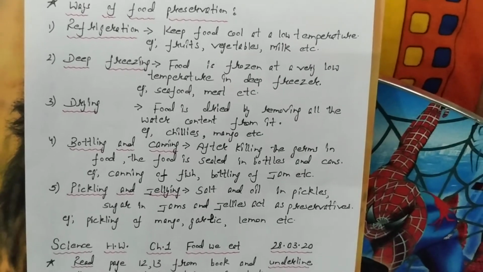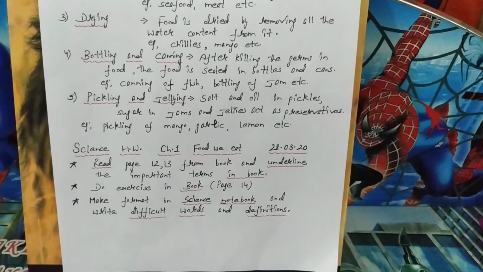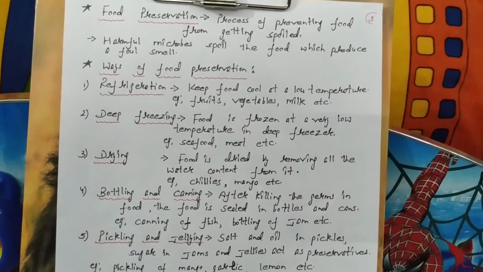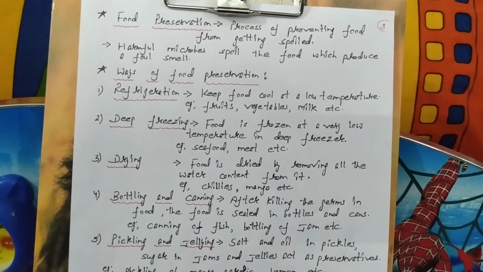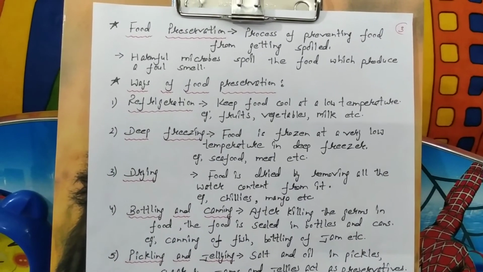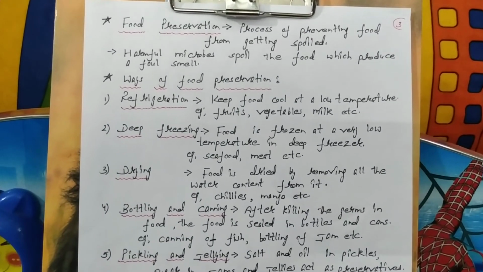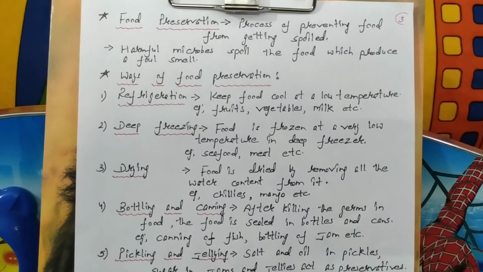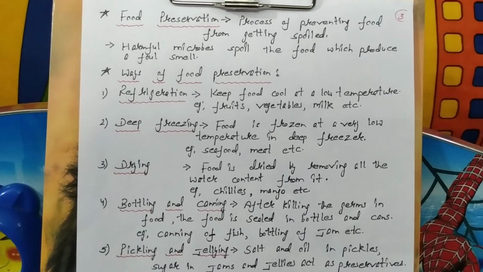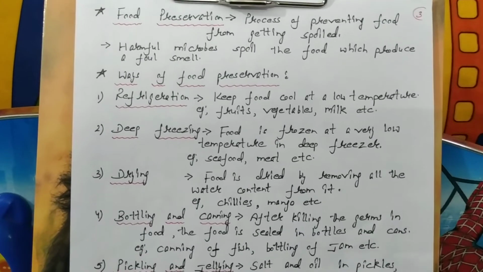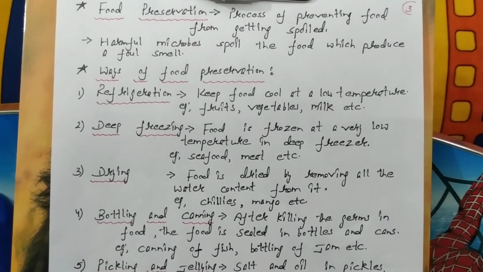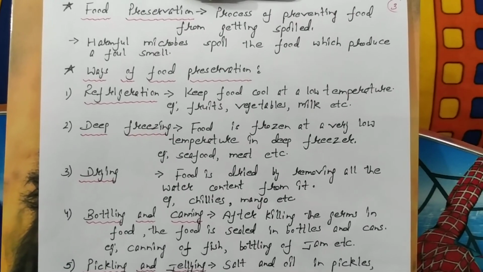So children, just read this chapter twice from the book. Complete your book exercise. I also told you to paste the pictures of the 5 food items containing the 5 nutrients. That is 2 pictures of carbohydrates, 2 of fats, 2 of proteins, and 2 of vitamins and minerals. So children, complete your book exercise, picture pasting work, and keep on doing the written work.